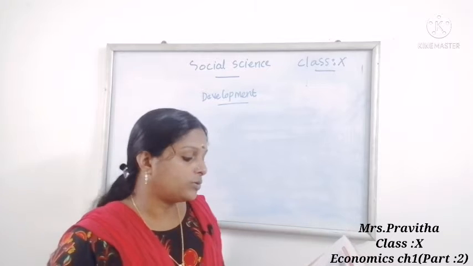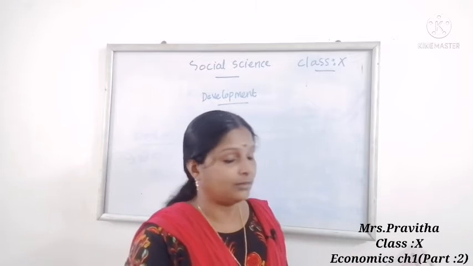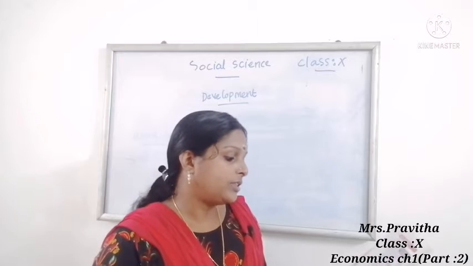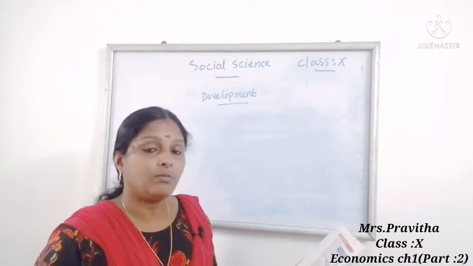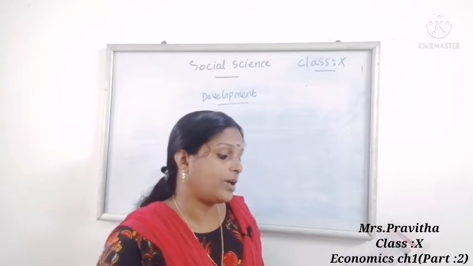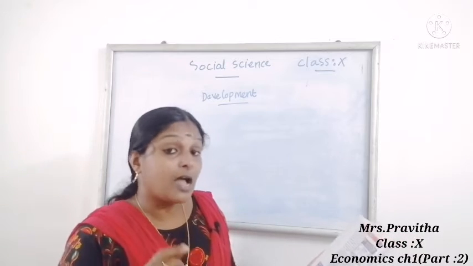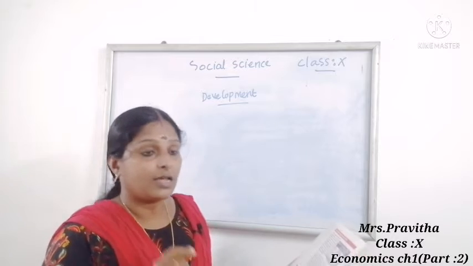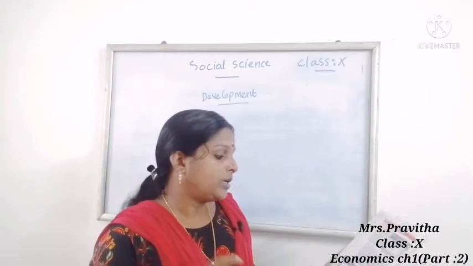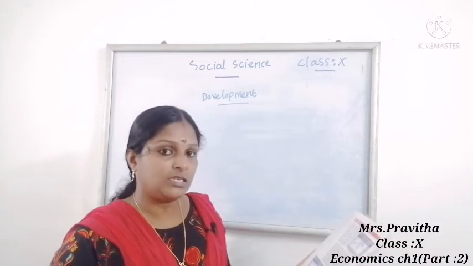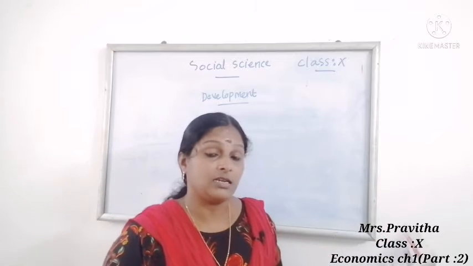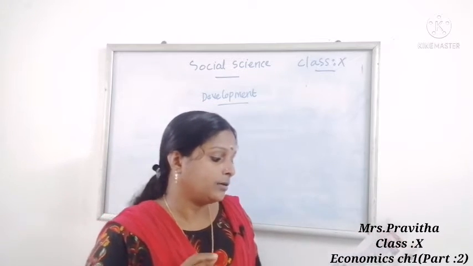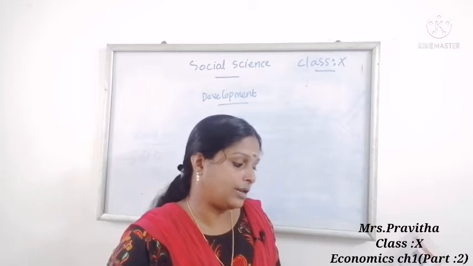Now we are going to look at another table in your textbook, table number 14. In that, some comparative data on Haryana, Kerala and Bihar is given. These are the other criteria used for classifying the country. Here we can see the infant mortality rate, literacy rate and net attendance ratio of the selected states, Haryana, Kerala and Bihar.